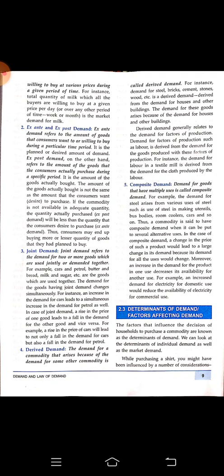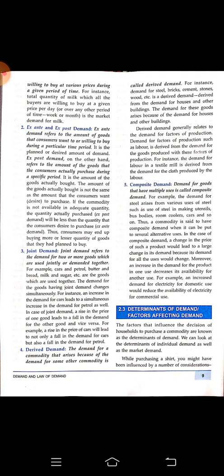Like for example, demand for noodles. If there is a high demand for noodles in the market, then the producers who are making the noodles, they'll try to buy the noodle maker machine more in numbers. So this is called derived demand.